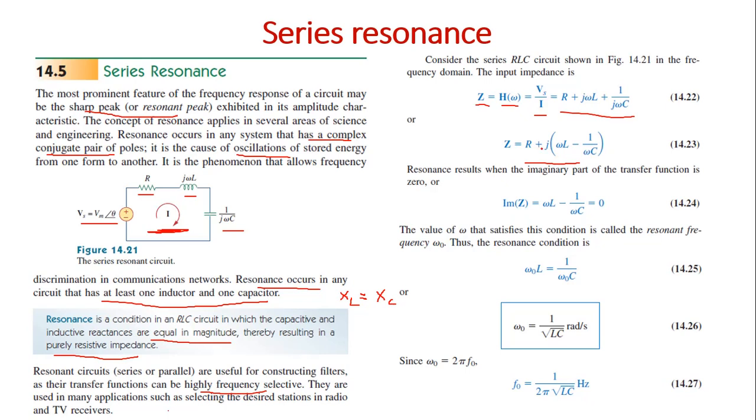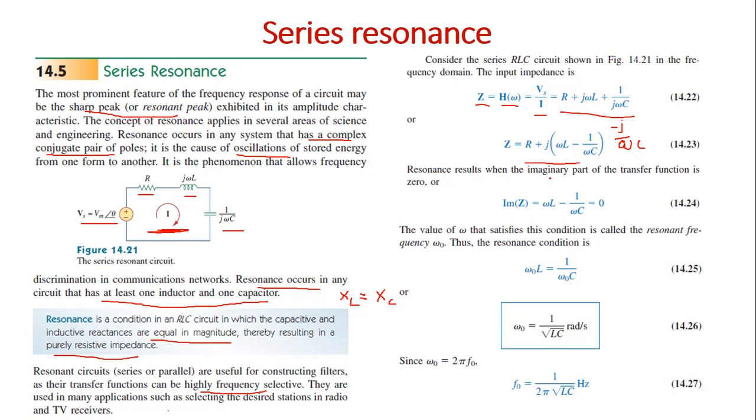You can see that j is taken as common outside. So this 1 by j can be written as minus j, so 1 by j omega C becomes minus j by omega C. So take j as common outside, and we will get omega L minus 1 by omega C.